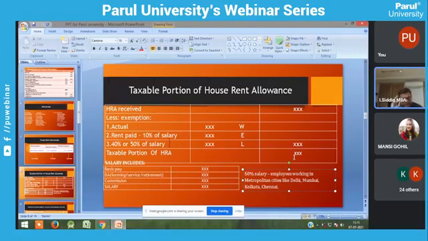So this is a very important calculation, my dear students, my dear faculty members. You should know this, the taxable portion of house rent allowance.